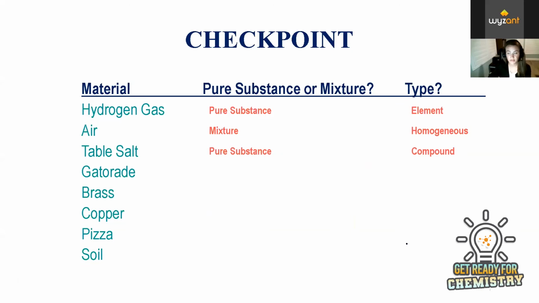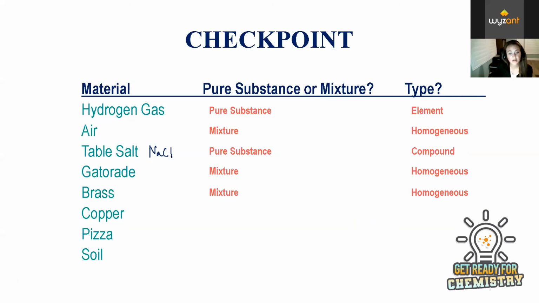Table salt is considered a pure substance. So remember, again, if anything you've learned from this, you now know that table salt is NaCl. Gatorade is a mixture, and we consider this a homogeneous mixture. If you look at Gatorade, it looks like a liquid. You don't actually see the particles and all the sugars and the salts dissolved in Gatorade. It would just look like a liquid. And that's mostly what homogeneous mixtures look like. They look like they're liquids or pure substances, but they're actually multiple things dissolved.